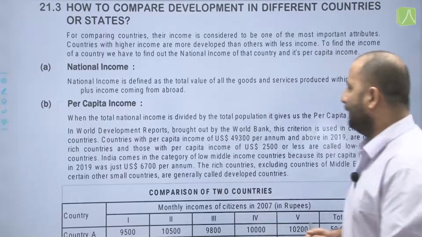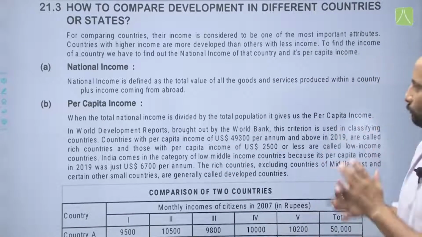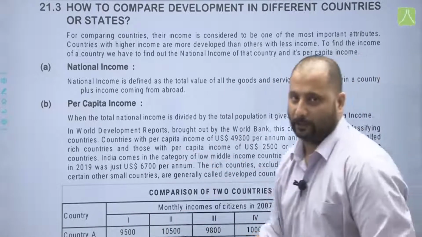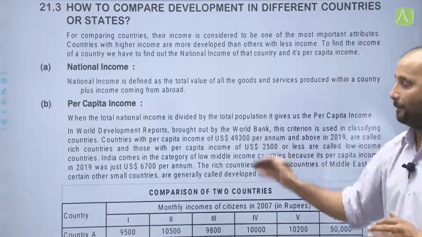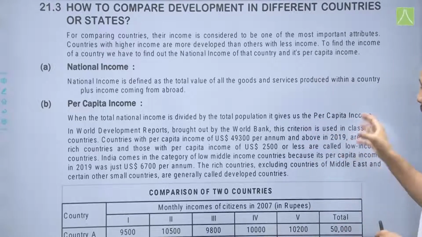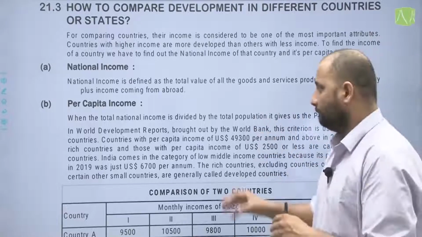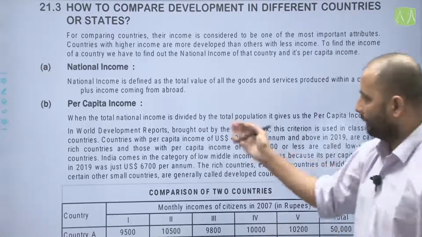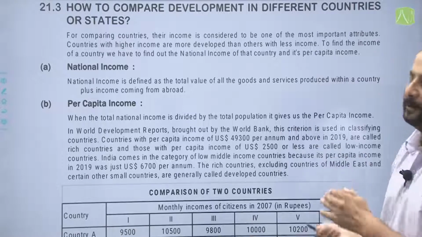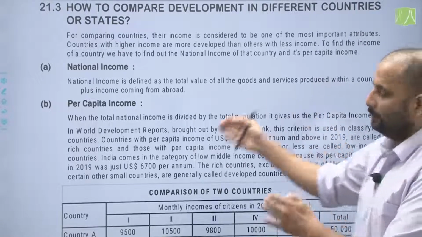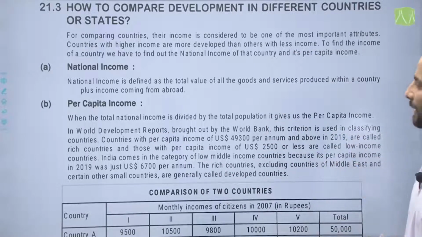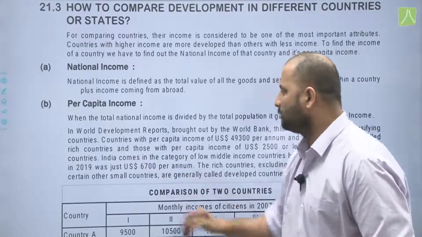Now, countries with per capita income of $49,300 per annum and above in 2019 are called rich countries. That is, countries with per capita income above $49,300 per annum are considered rich countries. And one more thing, those countries with per capita income of $2,500 or less are considered low income countries. India comes in the category of low middle income countries because its per capita income in 2019 was $6,700.